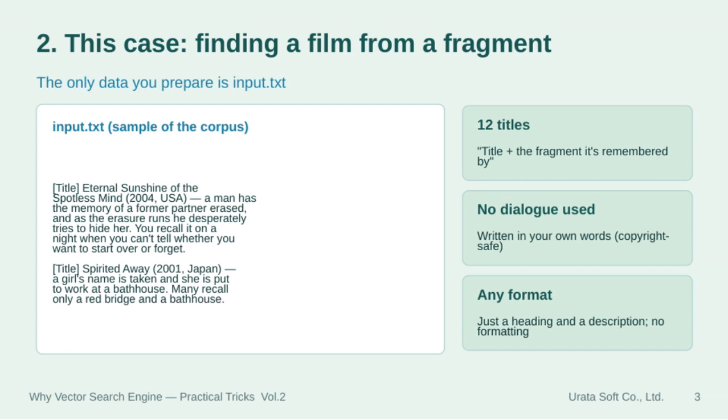The only data you need to prepare is a single text file called input.txt. This file contains 12 movie titles, each paired with a brief fragment that people commonly remember about that film. For example, one fragment might describe the plot of Eternal Sunshine of the Spotless Mind, focusing on the theme of memory erasure, while another describes Spirited Away, recalling the iconic red bridge and bathhouse.